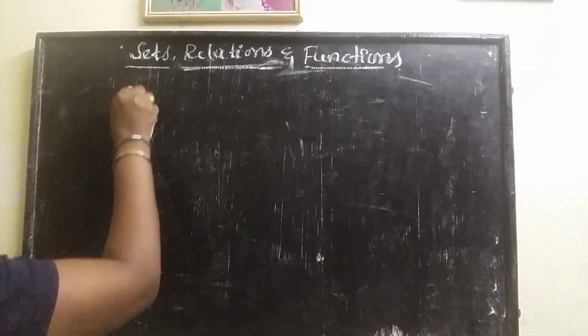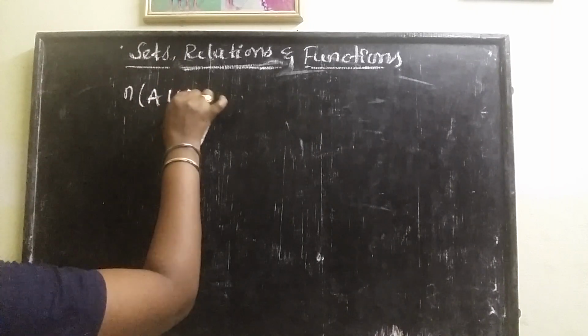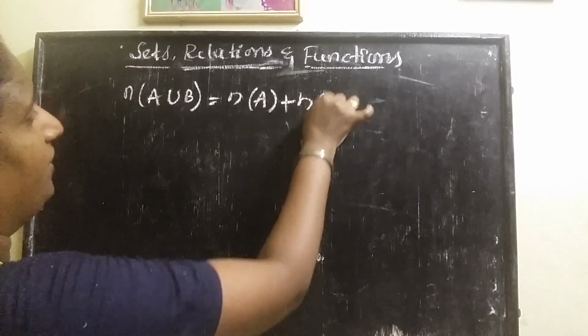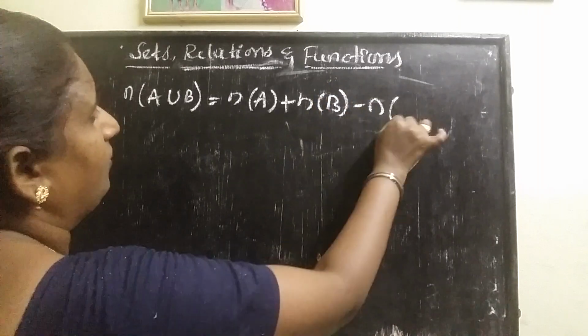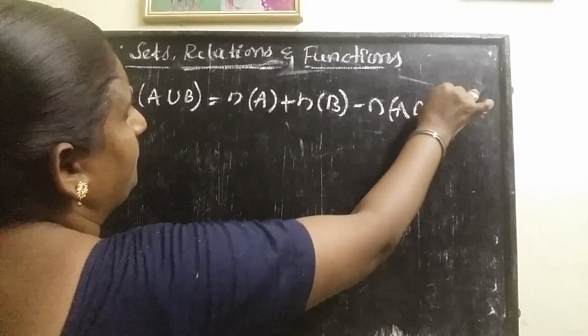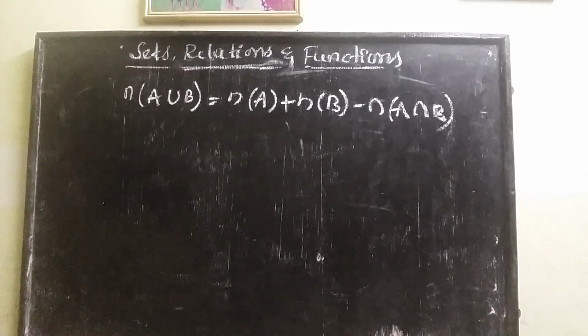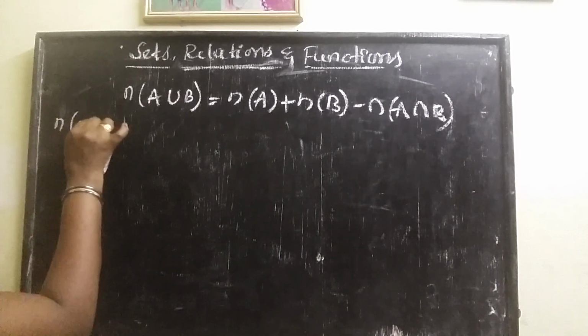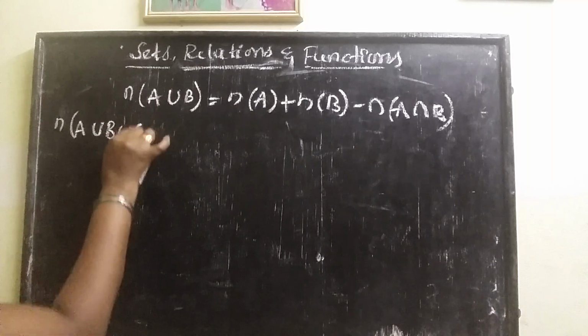What's that? n of A union B is equal to n of A plus n of B minus n of A intersection B. n of A union B is equal to n of A plus n of B minus n of A intersection B. And for three sets also we have the n of A union B union C formula.